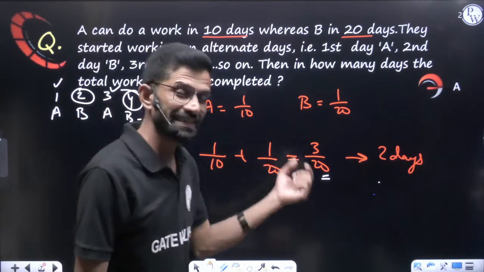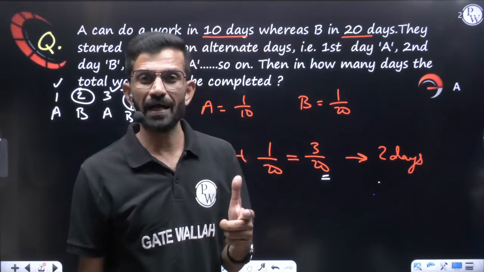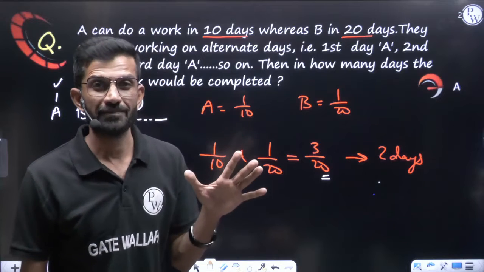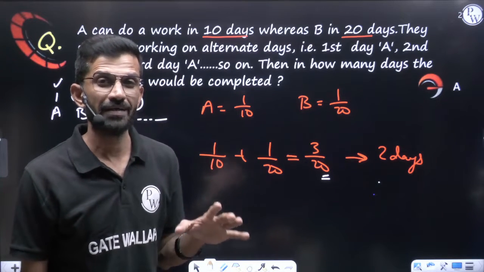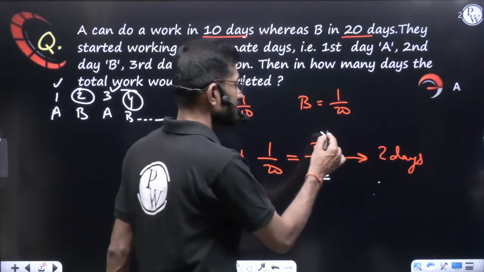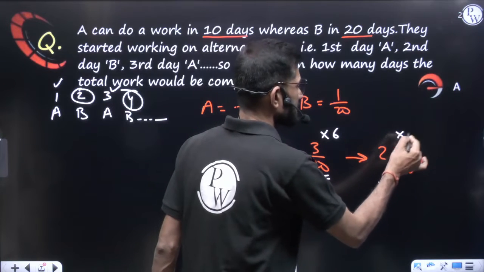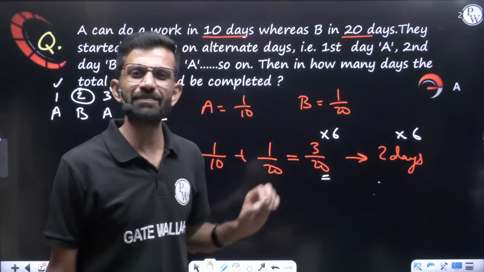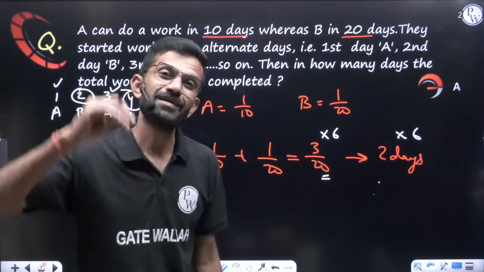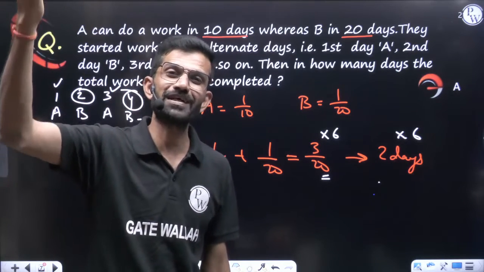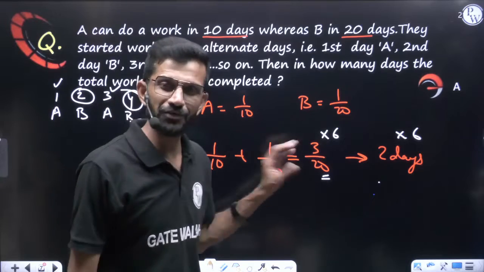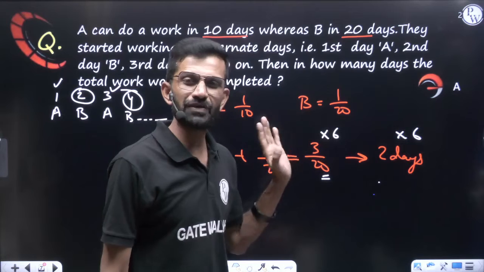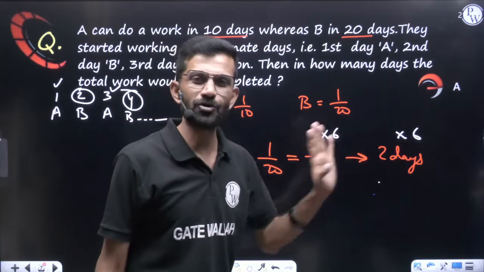So in 3, how much can we multiply so that it reaches near 20 but not more than 20? Maximum we can multiply is 6. So multiplying 6 on both sides. Because if you multiply 7, it will become 21 by 20. Out of 20 parts of work, 21 parts done is not possible. So it should be 20 by 20 at the end. So maximum we can multiply is 6.